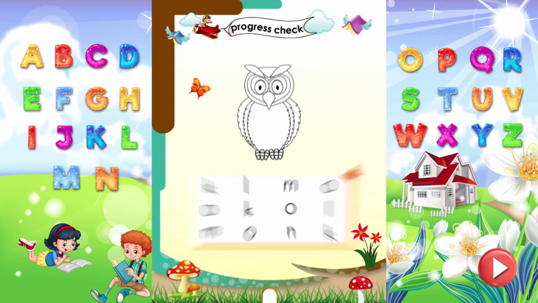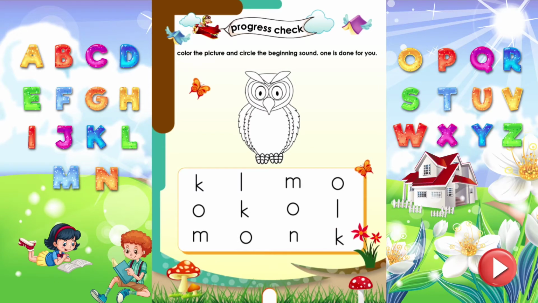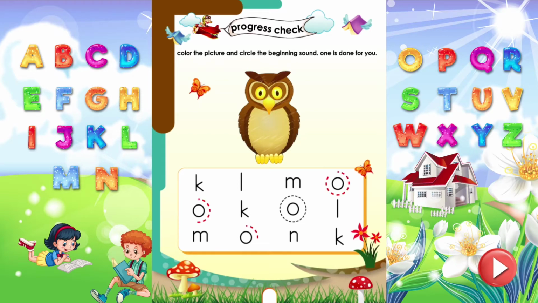Progress check. Color the picture and circle the beginning sound A. 1 is done for you. Owl starts with sound A.